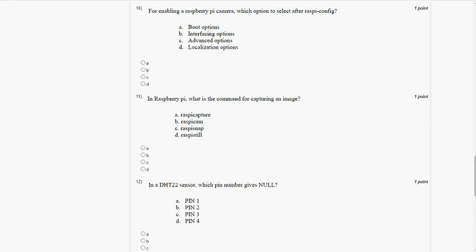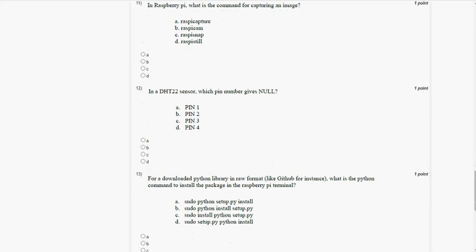Tenth question, for enabling a Raspberry Pi camera, which option to select after raspi-config? The answer for the tenth question is option B, interfacing options. So mark option B as the correct answer for the tenth question.